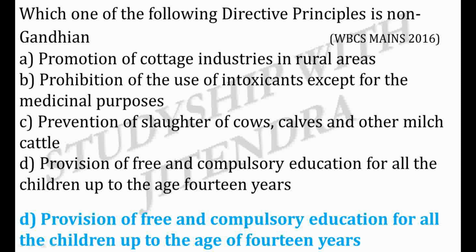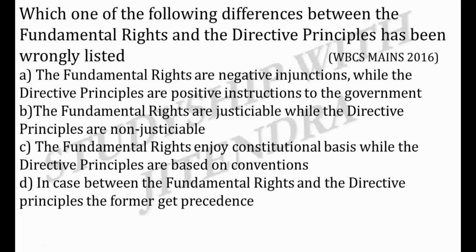And the correct answer is option D. Provision of free and compulsory education for all the children up to the age of 14 years. Next question. Which one of the following differences between the fundamental rights and the directive principles has been wrongly listed?